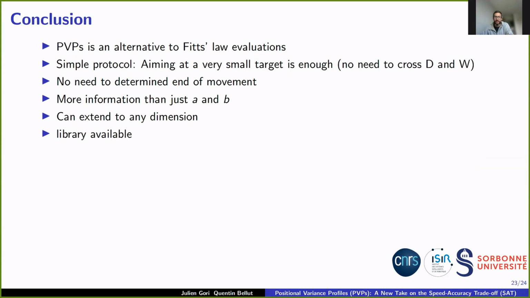So the conclusion is that PVPs are an alternative to Fitts law evaluations. The protocol is simple. Aiming at a very small target is enough, and there's no need to cross D and W. There's also no need to precisely determine the end of a movement, and we get more information than just A and B. We show that it can extend to any dimension, and there's a library available for this.